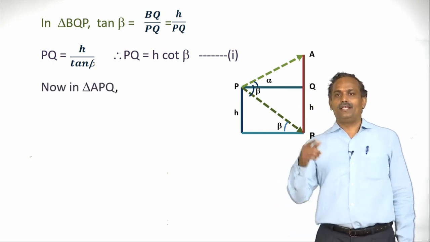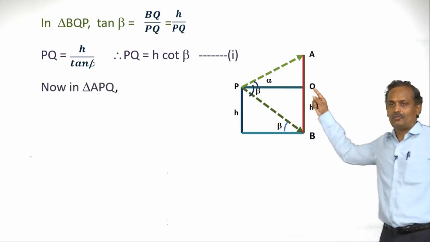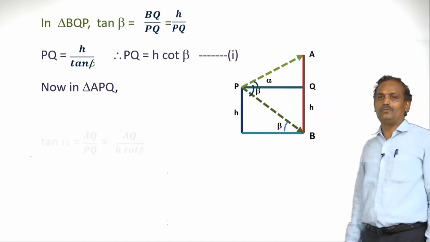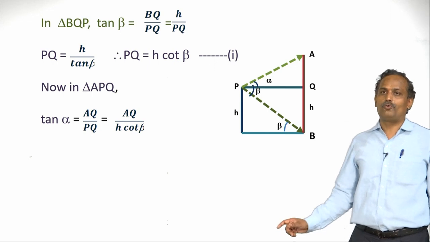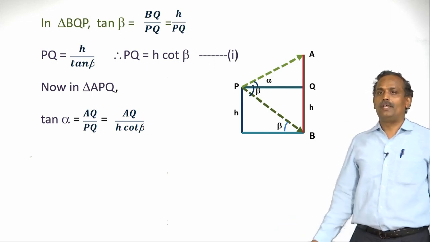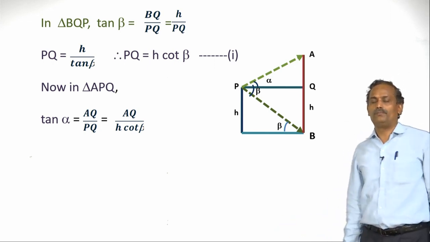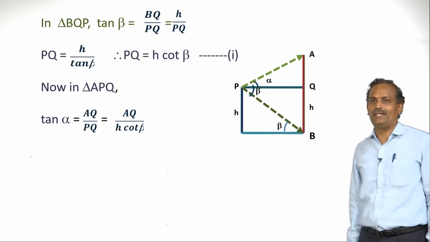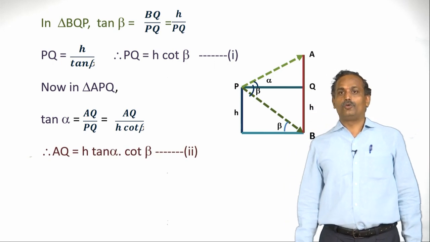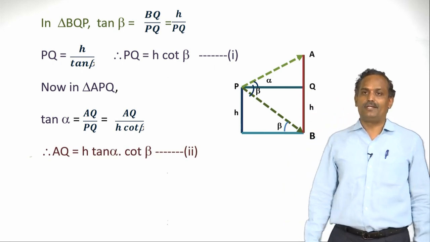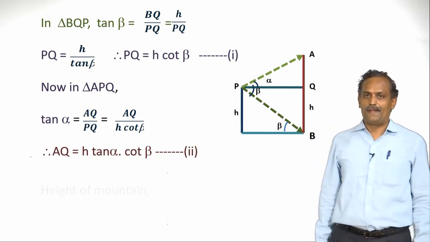Now in triangle APQ, in the above triangle, what is tan alpha? Tan alpha is AQ by PQ. So what is PQ? PQ is nothing but H cot beta from equation 1. Now AQ is equal to H tan alpha into cot beta. So let us cross multiply.